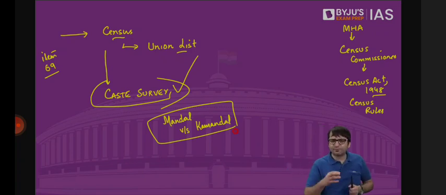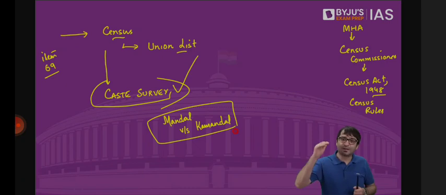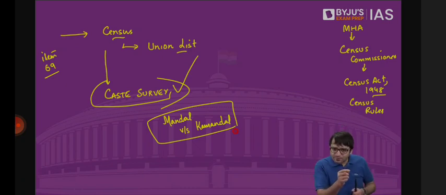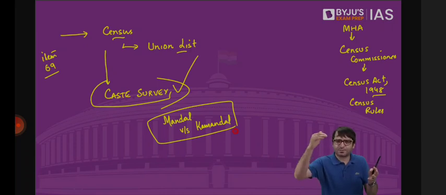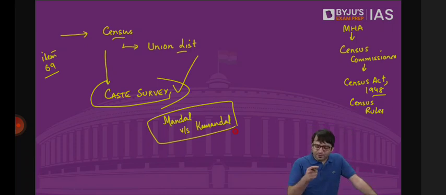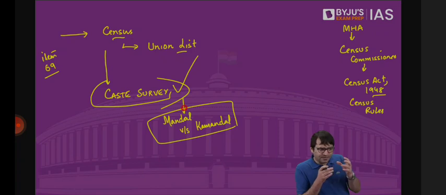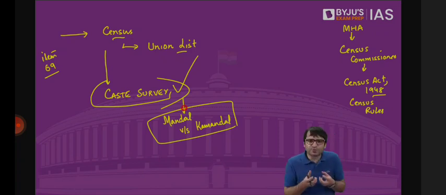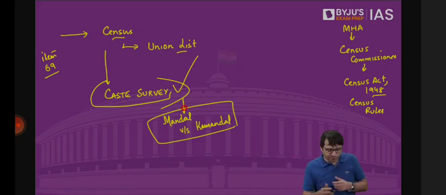BJP then was viewed as a political party which had support amongst the upper castes. But the beneficiaries of OBC reservation would have been the other backward classes, not the upper castes or the Brahmins or the Thakurs. Because of the Mandal Commission, this OBC reservation became possible. A committee was set up in 1978 under a politician known as BP Mandal, and the Mandal Commission recommended reservation for OBCs, which was implemented when VP Singh was the Prime Minister in the 1990s. And then BJP was in a fix. BJP said, should we support this government because it is providing reservation to OBCs who are not our vote bank? Our vote bank are the upper castes. Or should we go back to the Mandal?